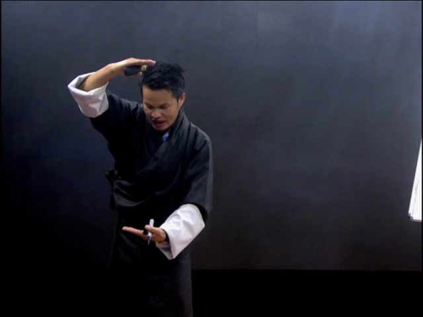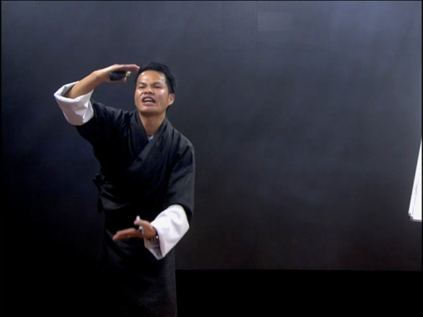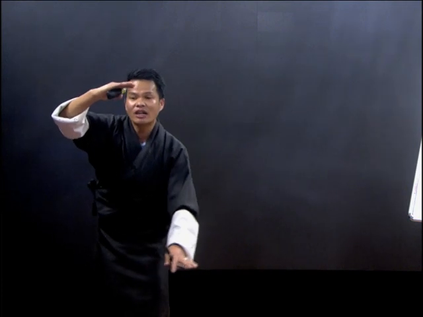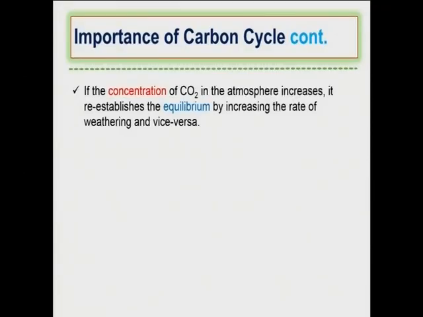But when the carbon dioxide in the atmosphere increases, the carbonic acid under the ground will dissolve some more rocks containing limestone. Did you get? So when the carbonic acid dissolves limestone, the concentration of carbon dioxide under the ground becomes less. So it will be able to absorb some more carbon dioxide from the atmosphere, reducing the amount of carbon dioxide in the atmosphere. That is how it maintains the balance of carbon dioxide in the atmosphere.